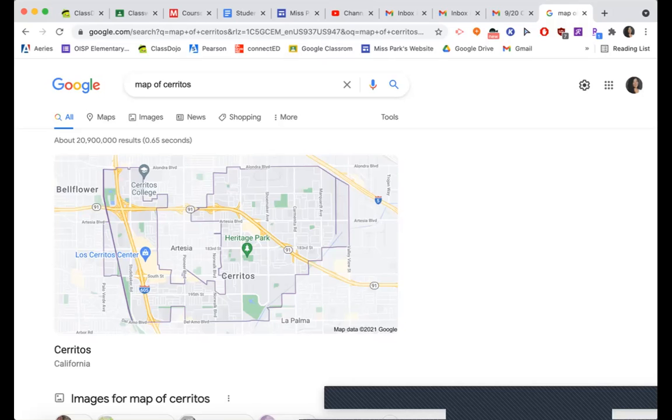All right, so here is a map of Cerritos. Here we see there's this big area, and this is going to be the Los Cerritos Center. We have a big park over here. We have some areas. We have Cerritos College. There are some big streets and a couple of freeways. So let's answer this question.